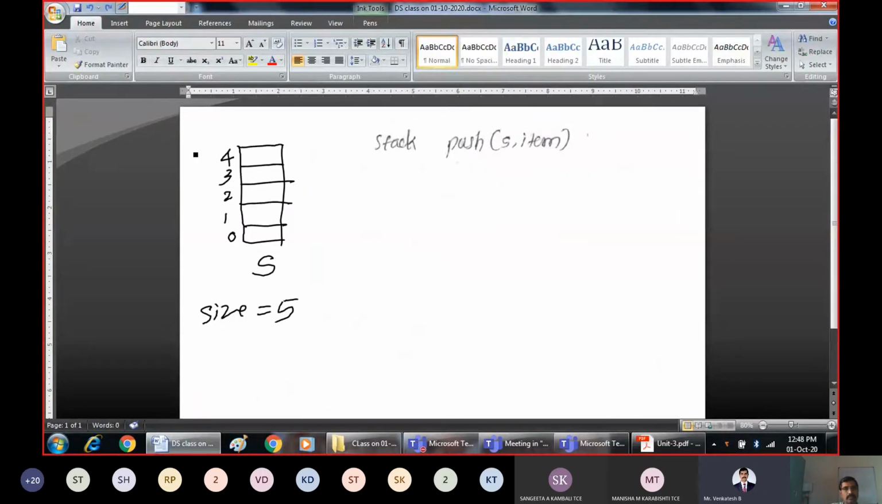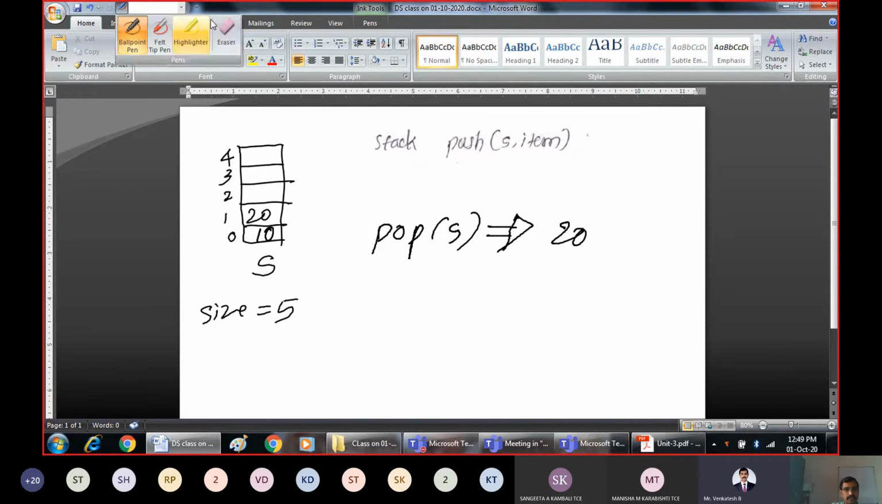Here is how it works. Say there are elements 20 and 10. When you execute pop, it deletes the topmost element and returns it. What is the topmost element of the stack? 20. It is going to delete 20, and this element will be lost from the stack location. 20 will get deleted because I have popped the element. Pop means we have deleted.